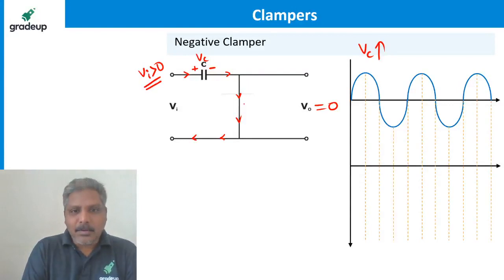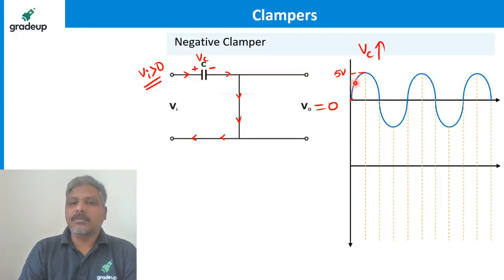See, initially the diode is forward bias and the capacitor is charging. Imagine this is the input, with a peak value of, let us say, 5 volts. The input is increasing slowly, greater than 0, 1, 2, 3, 4, 5 like that, till 5 volts, and then it is 4, 3, 2, 1, 0, like this. Then again negative voltage, a negative peak.